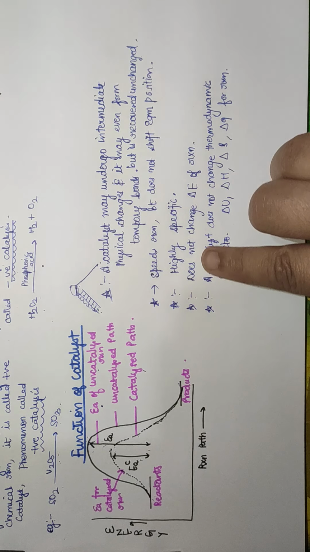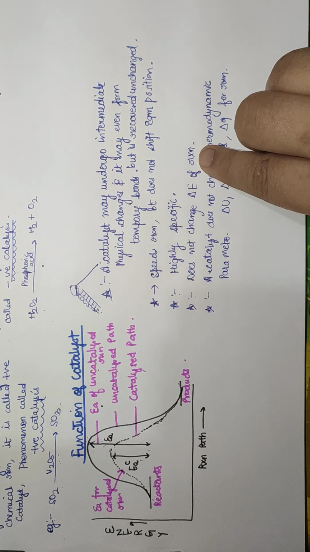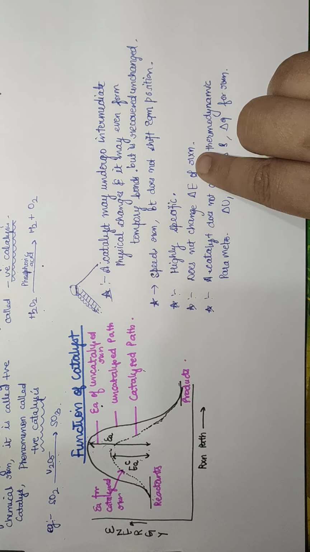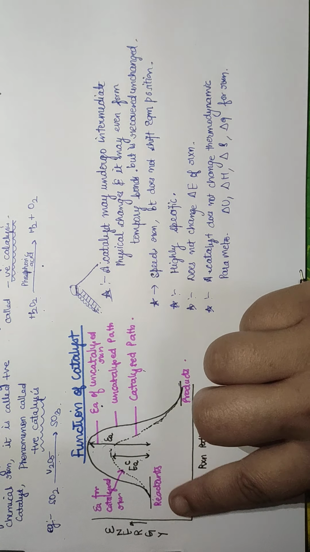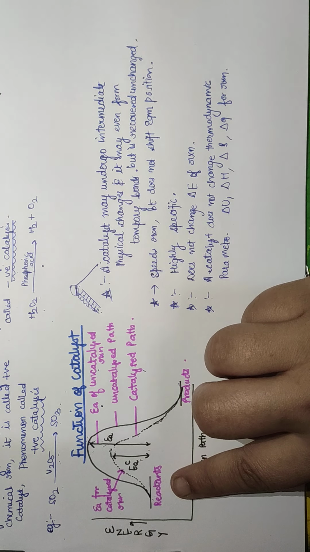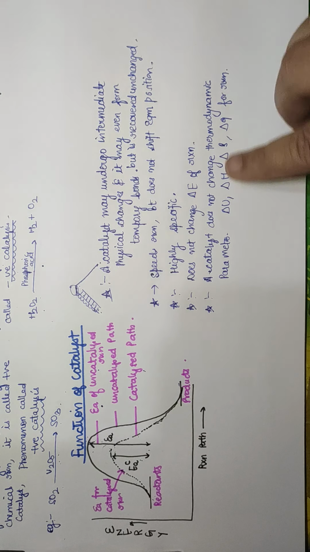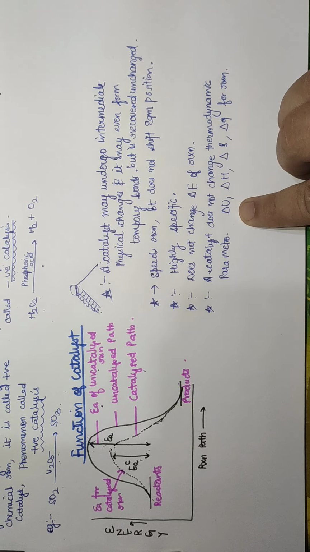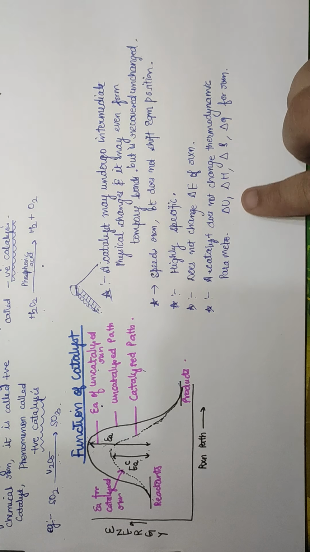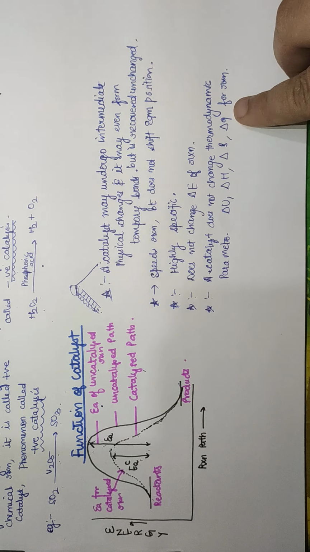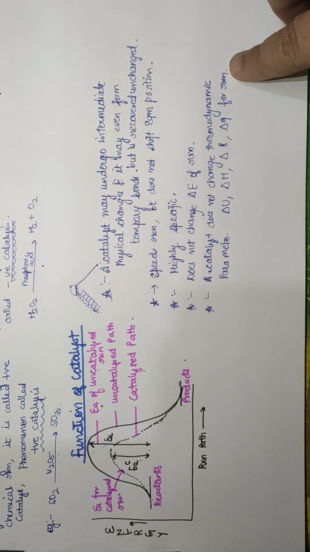The fourth point: a catalyst does not change the delta E of the reaction. Delta E का मतलब होता है, delta E is energy of a product minus energy of a reactant. It is not going to change that particular thing. Fifth point is a catalyst does not change the thermodynamic parameters. Delta U, what is that? It is an internal energy, enthalpy, entropy, and Gibbs free energy. It is not going to change those functional properties of an equilibrium.